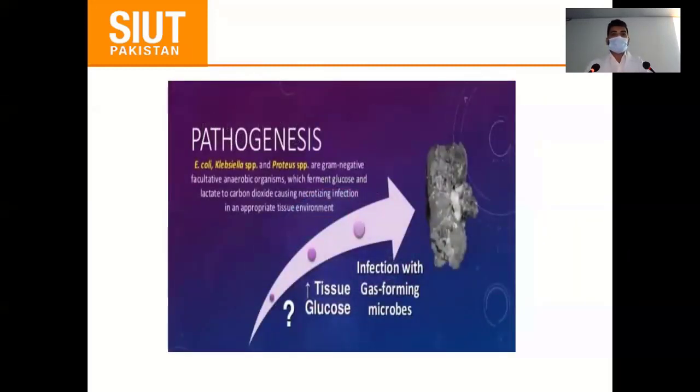So pathogenesis: E. coli and Proteus are gram-negative anaerobic organisms which ferment glucose and lactate to carbon dioxide, causing necrotizing infection in the appropriate environment.